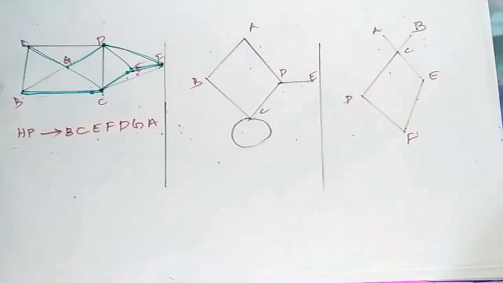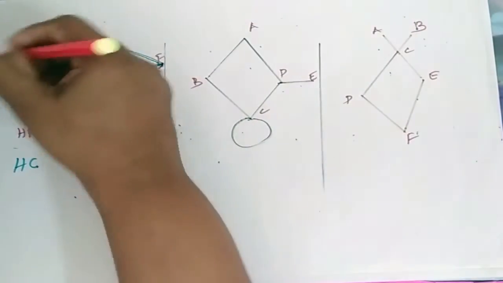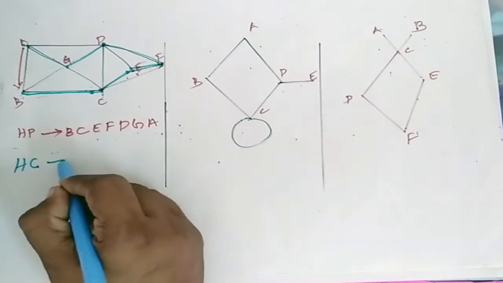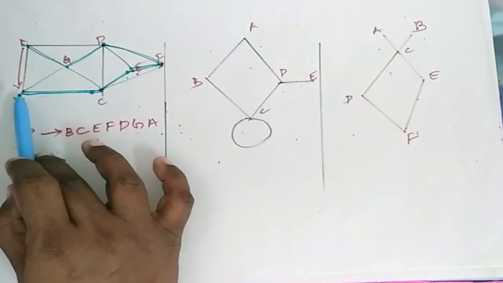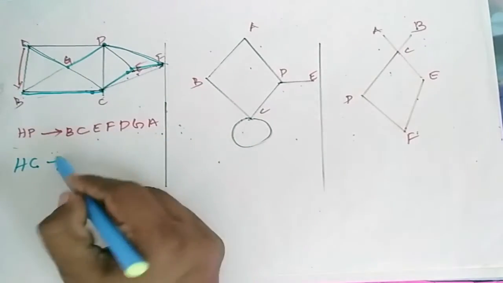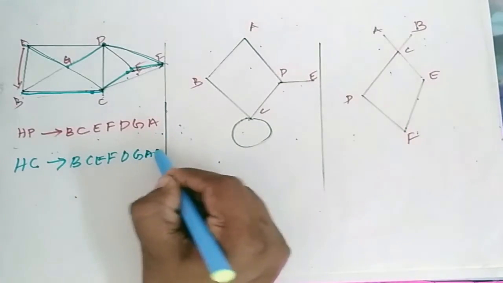If I need a Hamiltonian circuit, I should extend this A to this B so that my Hamiltonian circuit is B, C, E, F, D, G, A, B. So this is my Hamiltonian circuit.